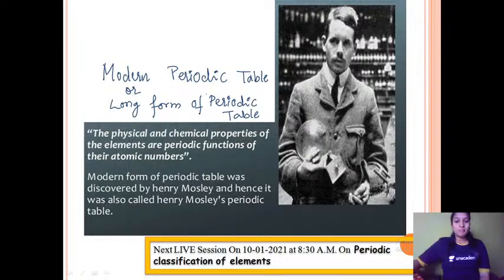Henry Moseley for the first time proposed the concept of arranging the elements in the increasing order of atomic numbers, and he was very successful in arranging all the elements in their increasing order of atomic numbers.